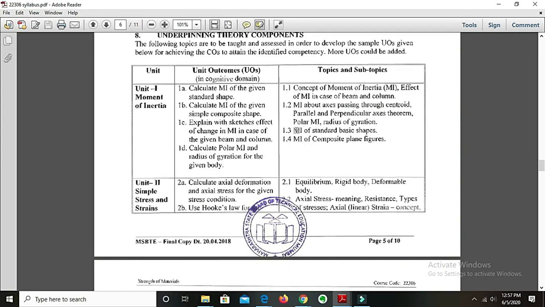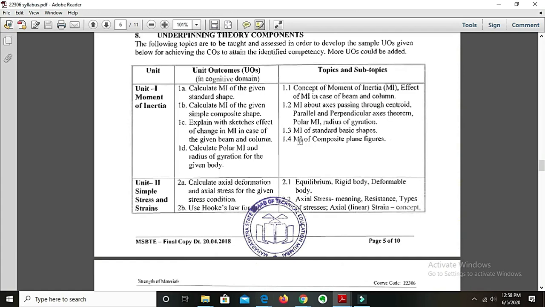Then comes moment of inertia of standard basic shapes, point 1.3. In this point, we will find the moment of inertia of standard basic shapes such as rectangle, square, triangle, circle, semicircle and quarter circle. We will have various values for the standard shapes, at the x-axis and y-axis. What the x-axis and y-axis are and what the values of the moment of inertia are, we will learn in due course.